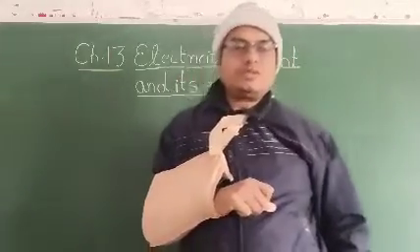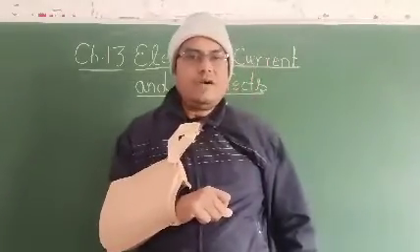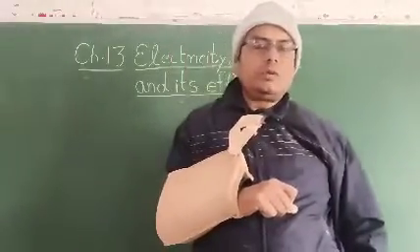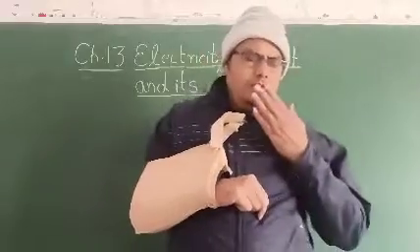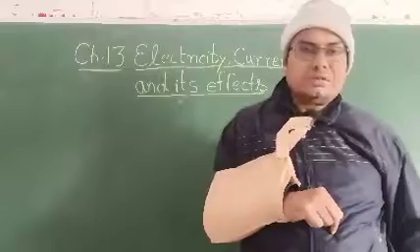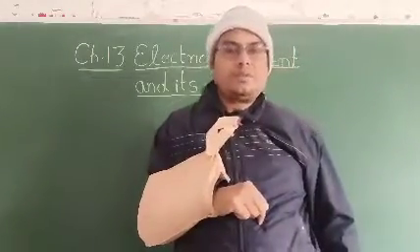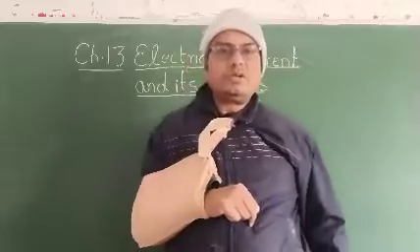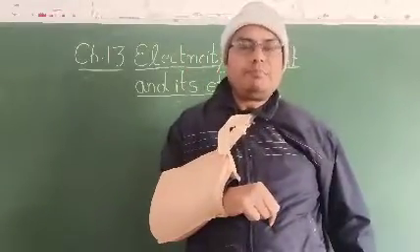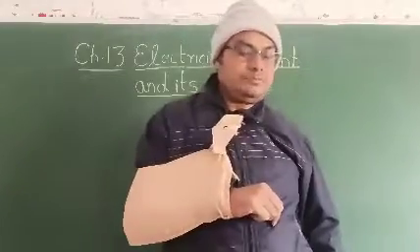In this chapter, I will make clear the topics: the electric circuit, that is the path or the material through which the electric current passes.